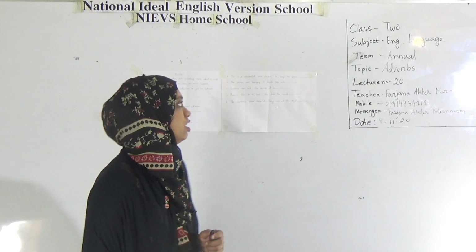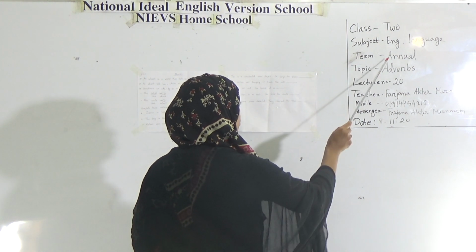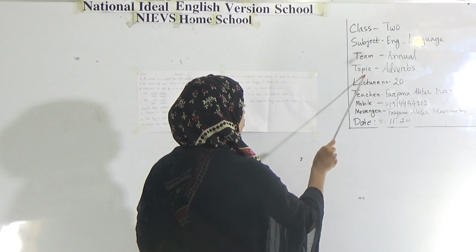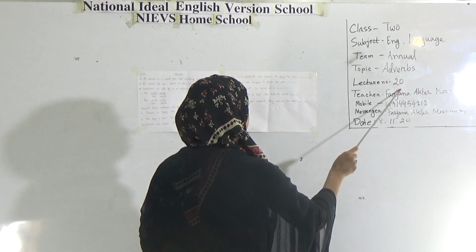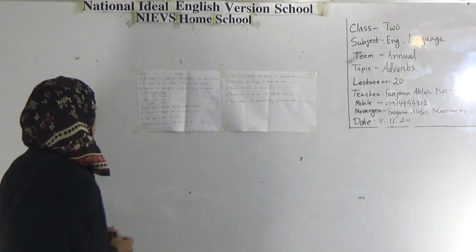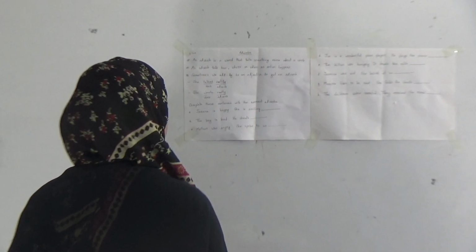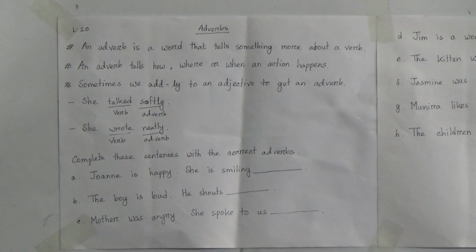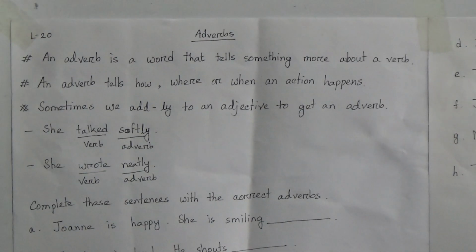Today I am going to take English language class of class 2, and this is our annual terms topic. Our today's topic is adverbs. Our lecture number is 20. Now let's start. You can see I have written here adverbs. We have already taken this class and we discussed about this in our live class also. Again I am telling about some adverbs rules.